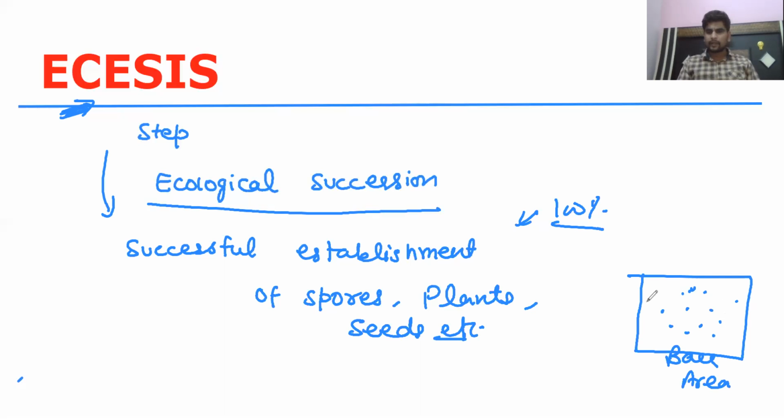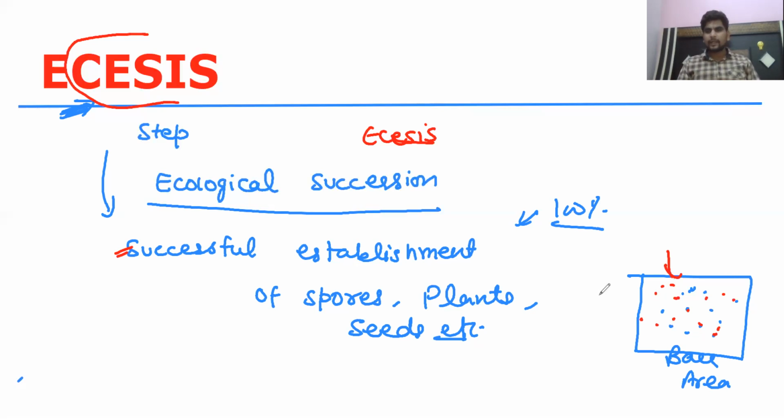I'll take another color. They are different kinds of spores. So it is not necessary that all of the spores which have arrived or migrated at this place will successfully germinate. Among them, all of those species, spores or plants which are successfully established are called ECESIS plants or ECESIS spores. So that process is called ECESIS: the successful establishment of the spores or the plants at the new area.